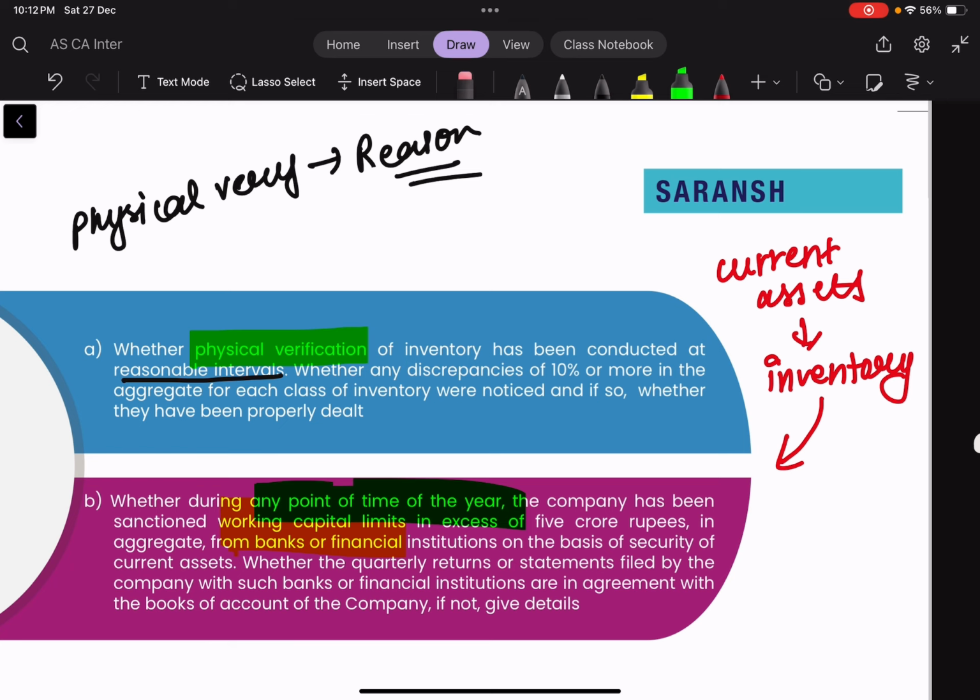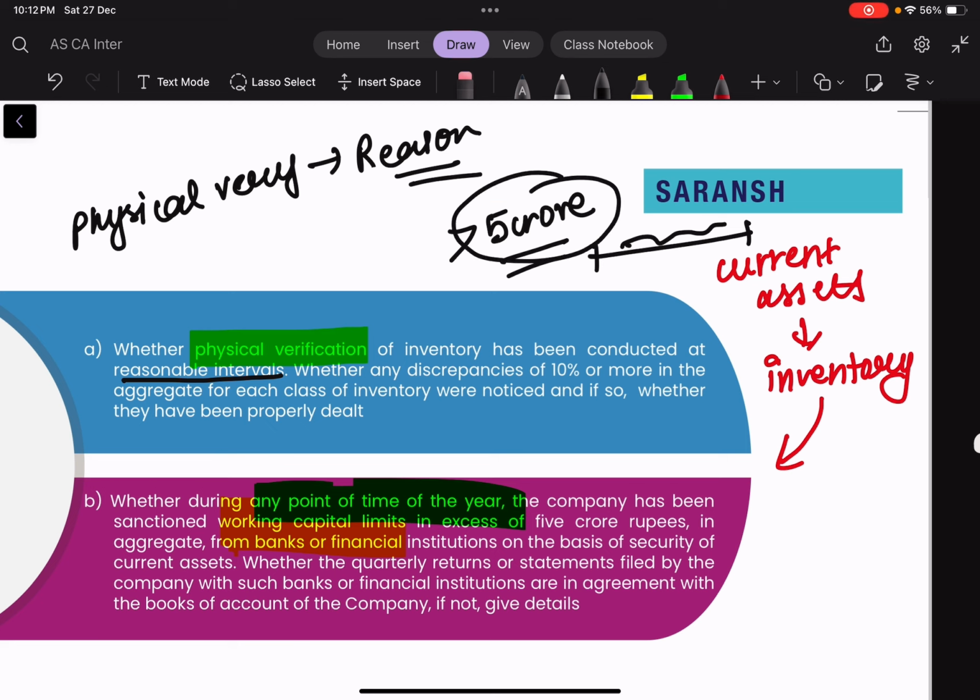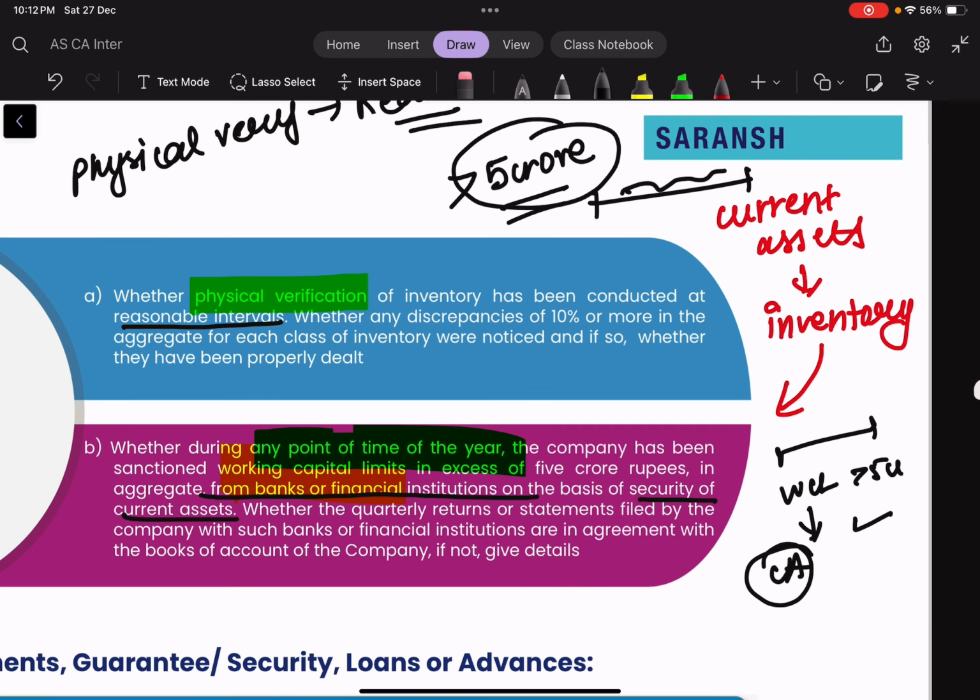in the whole year, at any point of time, the company has been sanctioned working capital limits in excess of 5 crore, that is more than 5 crore, not equal to but more than 5 crore. At any point of time during this whole year, whether working capital limits of more than 5 crore have been sanctioned or not. This is particularly from banks or financial institutions as a security against the current assets. This needs to be stated particularly,